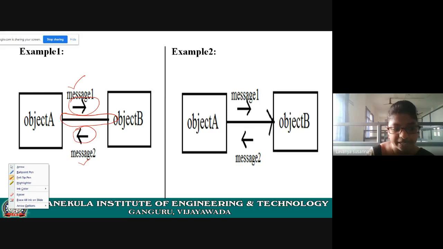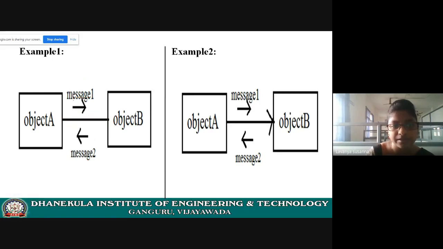That means object A is sending some message. What is meant by sending a message? Sending a message means invoking the method of object B. See here, object A is sending some message. What does it mean? Object A is invoking the method of object B. And see here, object B is sending a message. It means object B is invoking the method of object A.